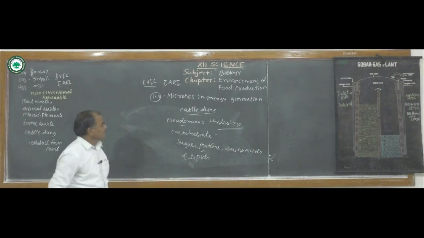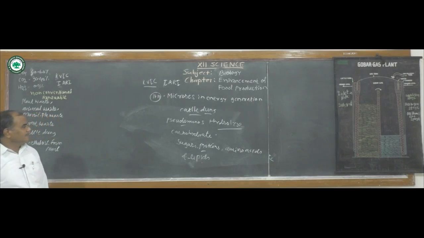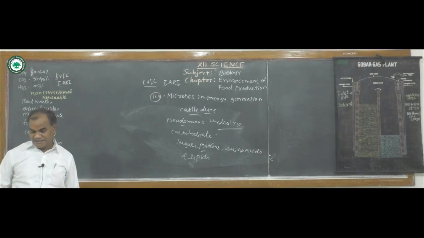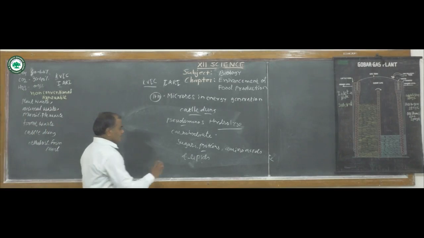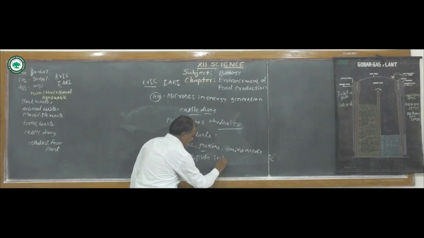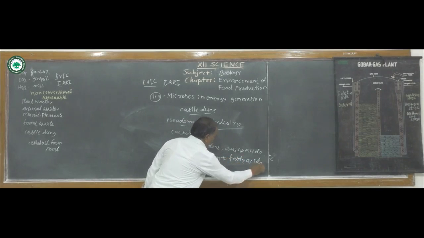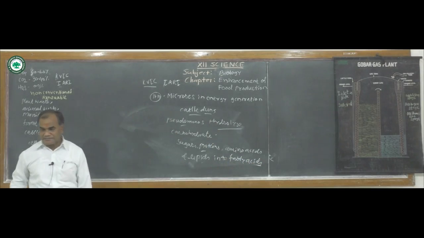After the digestion of the carbohydrates, they get converted into sugars, proteins, amino acids, and the lipids into fatty acids.